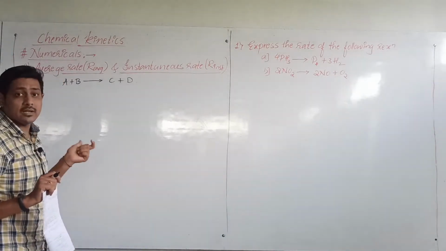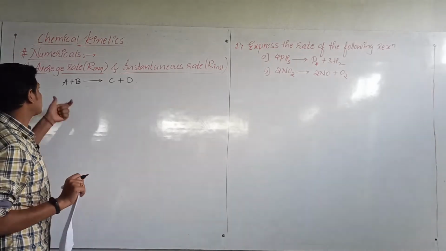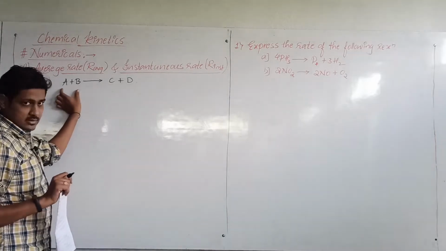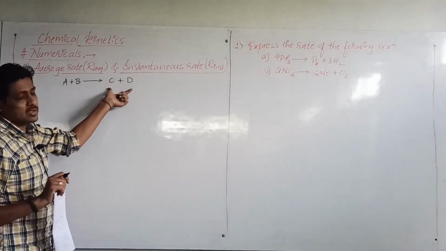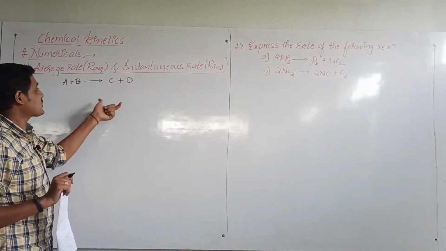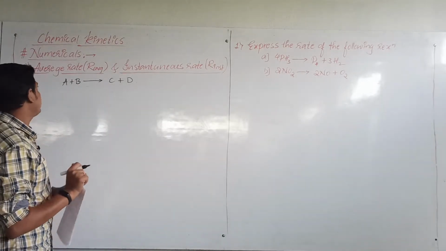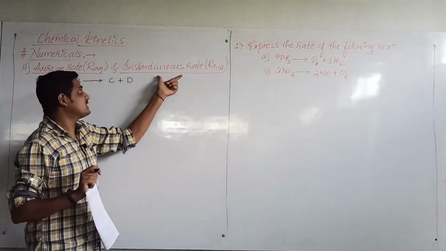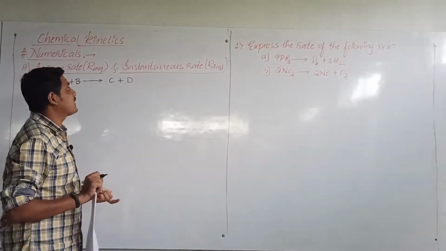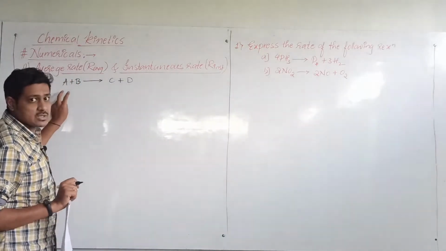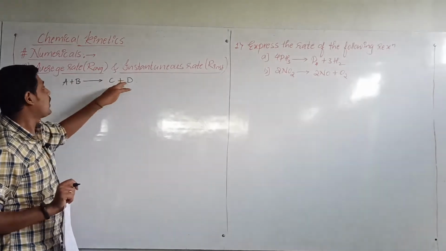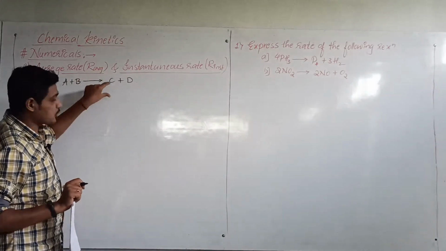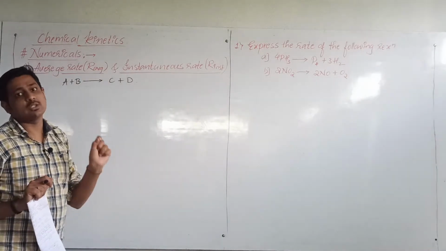We will consider the rate of the reaction as average when we are considering the change in the concentration of the reactant or change in the concentration of products with respect to time and the time gap is larger. Then what is meant by instantaneous rate? Instantaneous rate means the change in the concentration of a particular reactant or a particular product at a particular instant of time.